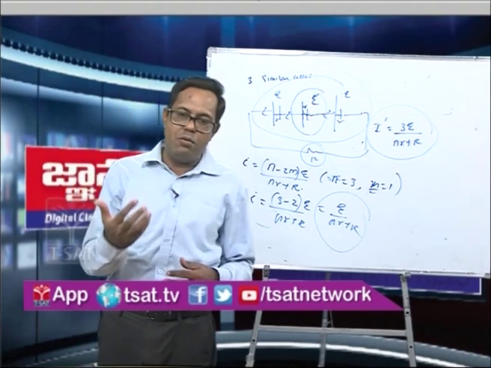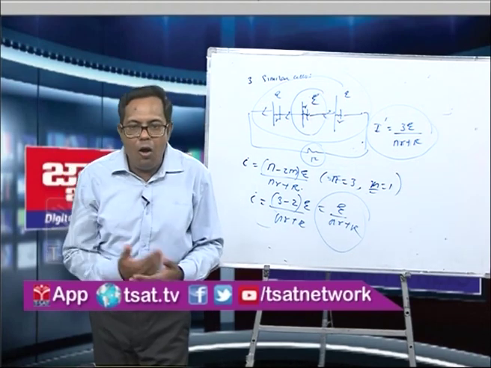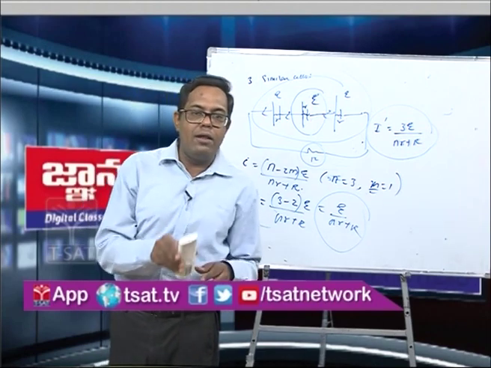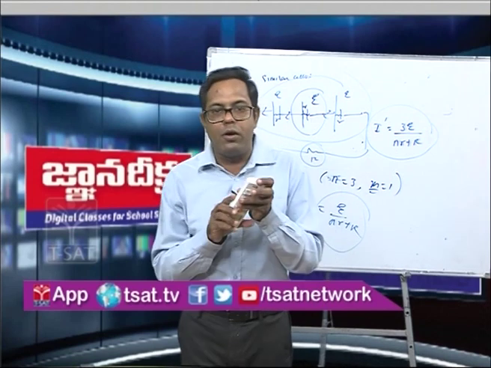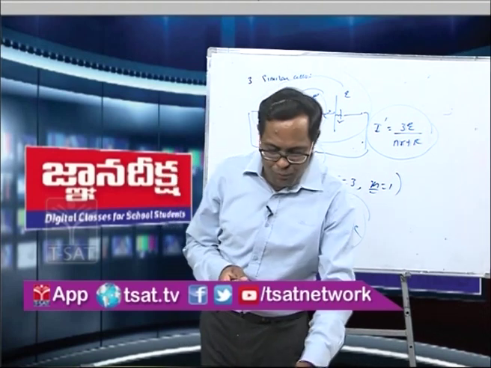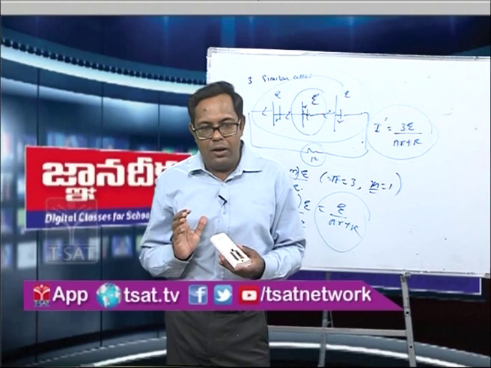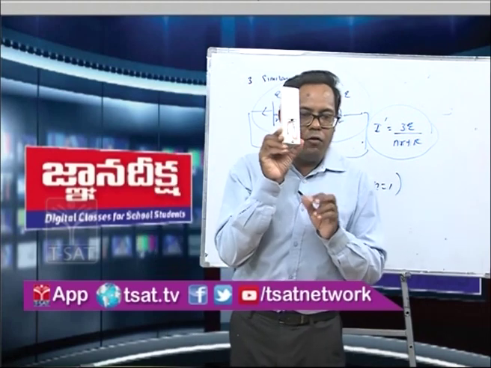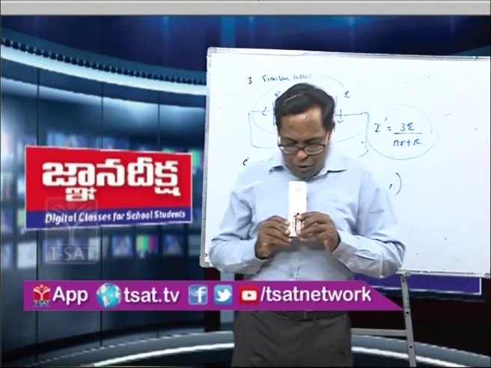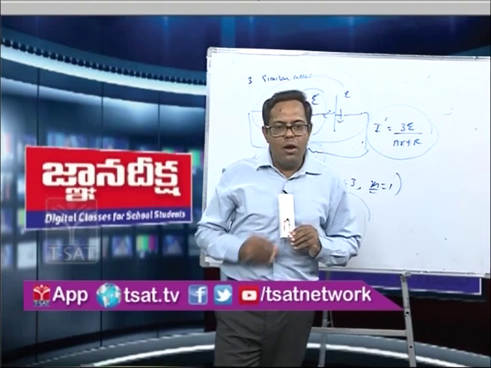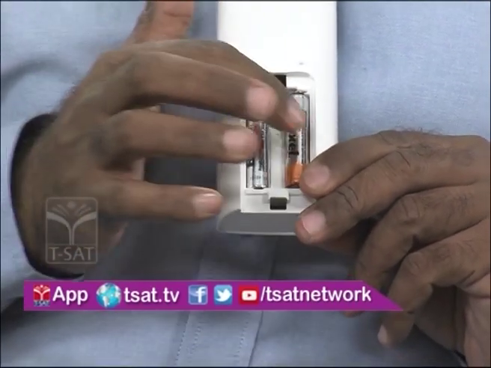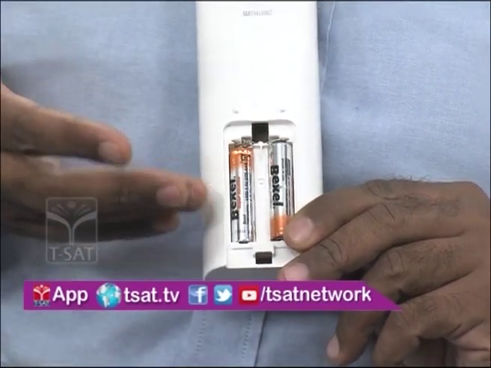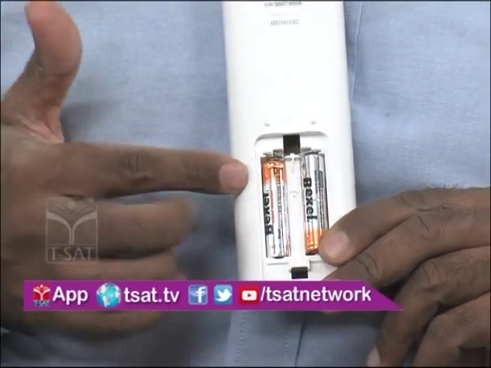and a practical example where you can see that cells are connected in series. For example, what I showed you earlier, a battery or a torch, or even you can see this remote also. What basically students will get confused about now: if you see this remote, you have seen these 2 cells. By looking at these 2 cells, you feel like, sir, these 2 cells are not connected in series. They look like they are connected in parallel.